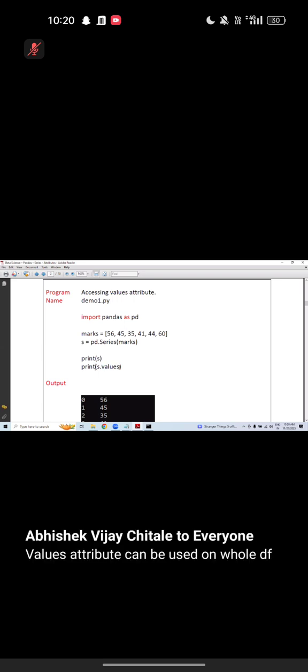What is the first one? Values. Whenever you call values, you get the result as an array. I hope you understand. Good. Values is an attribute. You are calling something by using the object name, no parenthesis. That is an attribute. We are good to go. First one I covered.